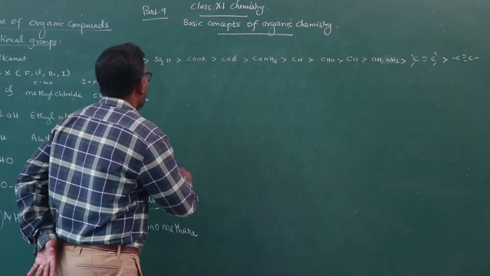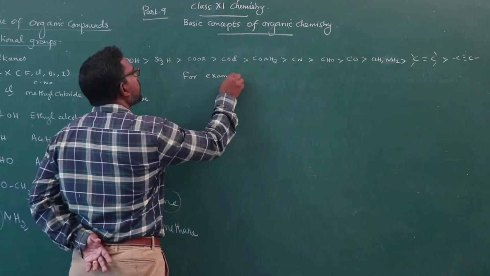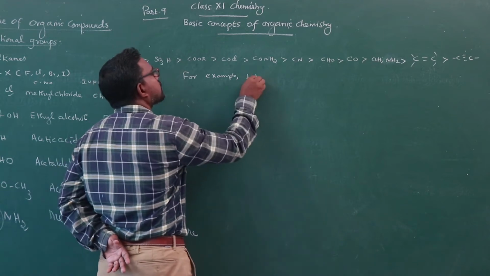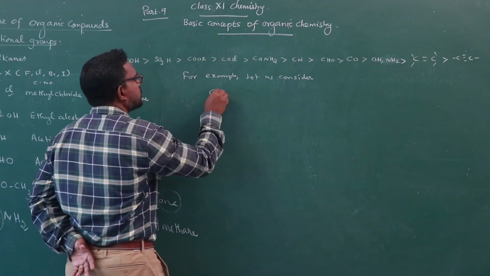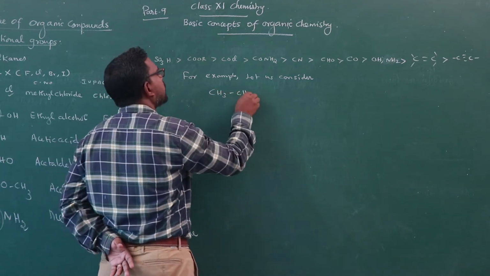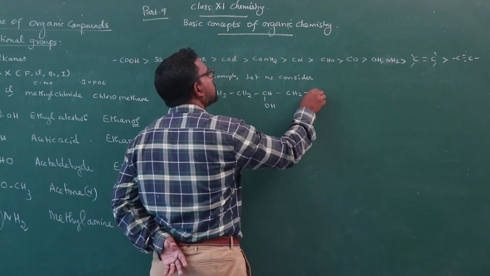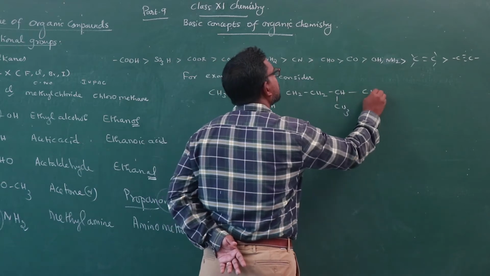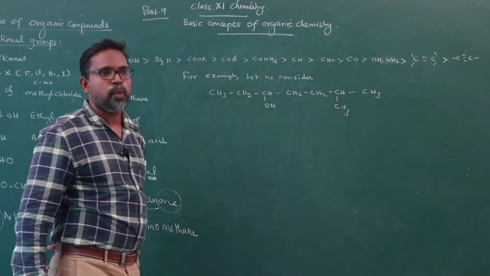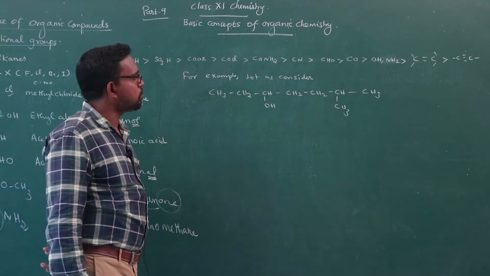For example, consider this compound. Let us consider CH3CH2CHOHCH2CH3CH3. You are assuming this organic compound. How to name this compound?